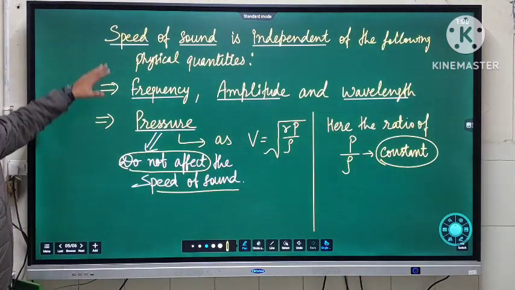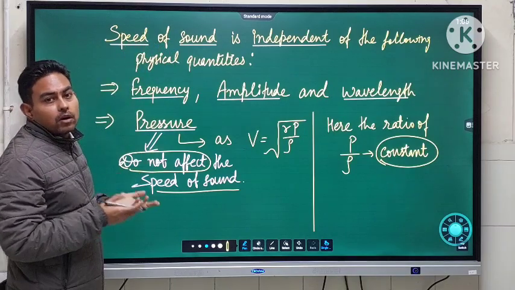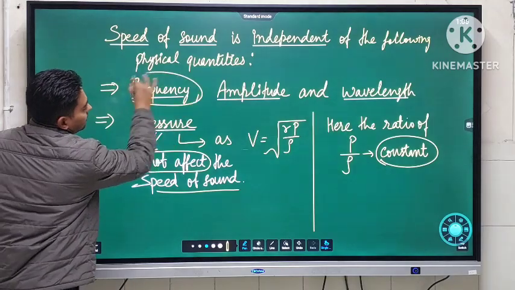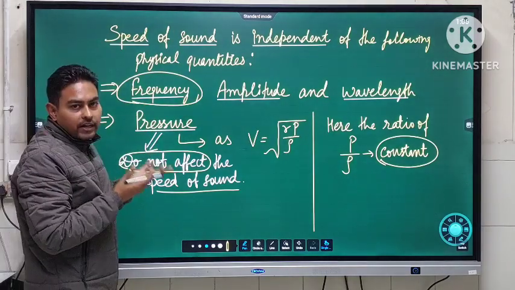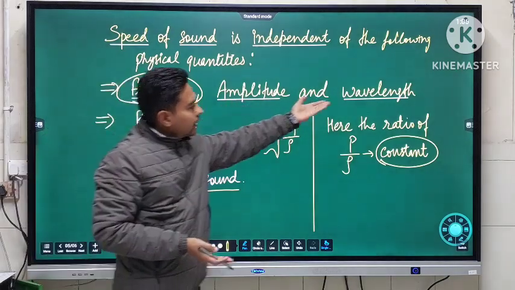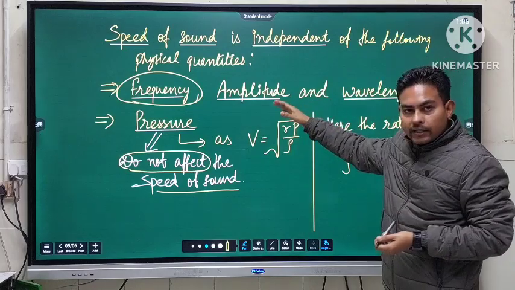Next, students, in contrast, the factors which are not affecting the speed of sound. The first factor is frequency. Frequency is not affecting the speed of sound. And then we have amplitude, and further wavelength. These are the factors which are not affecting the speed of sound.